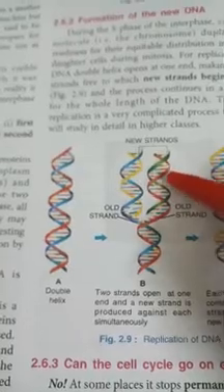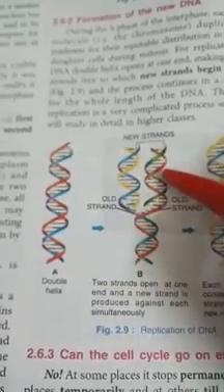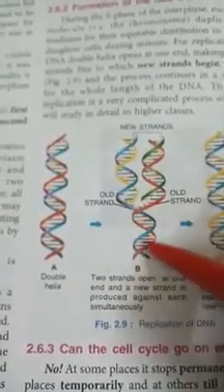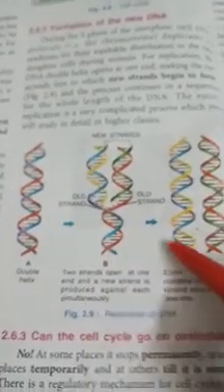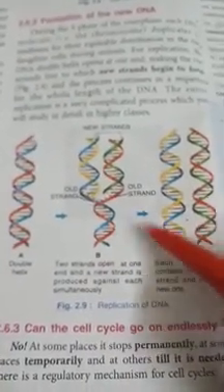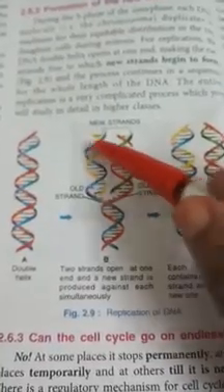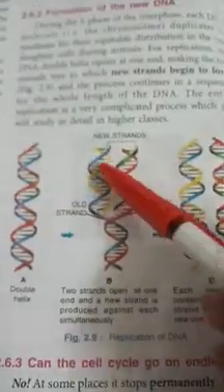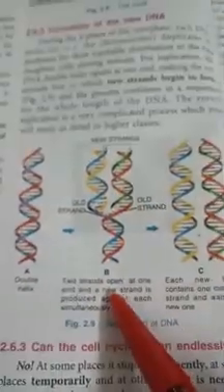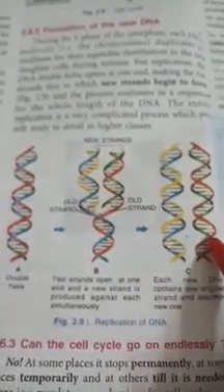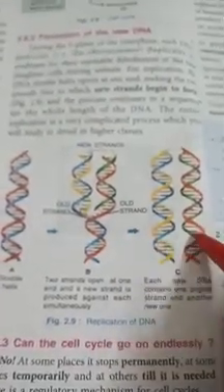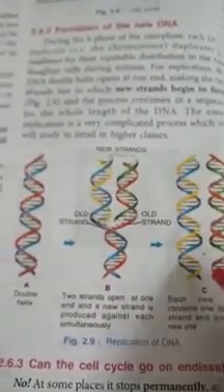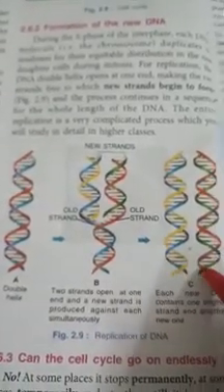This is how the DNA creates a new strand against each strand. It is explained by the diagram, and then the whole DNA will be created. From one side it starts, that strand is opening, and from one end it is creating up to the end, then two new DNA strands are created here. That is how the DNA duplicates or replicates and produces new DNA for a new cell.